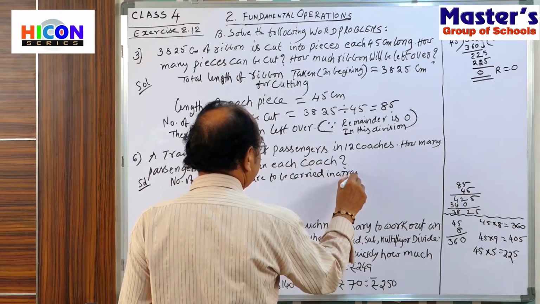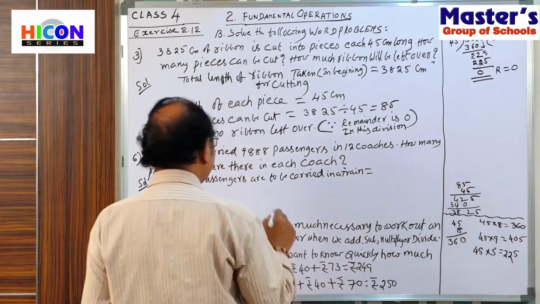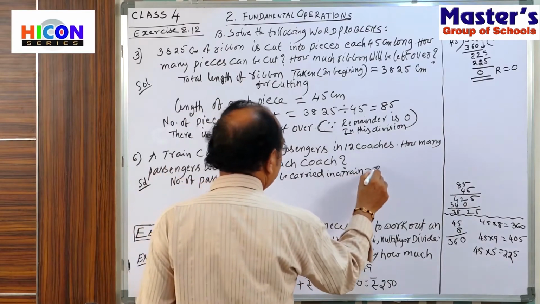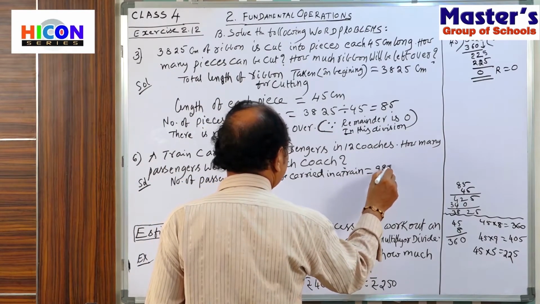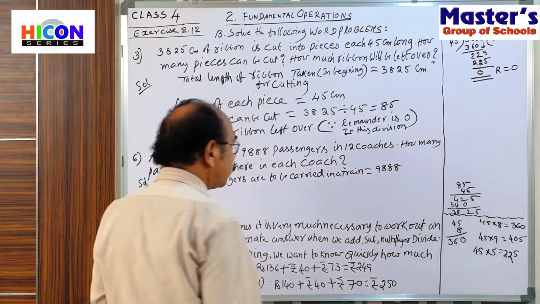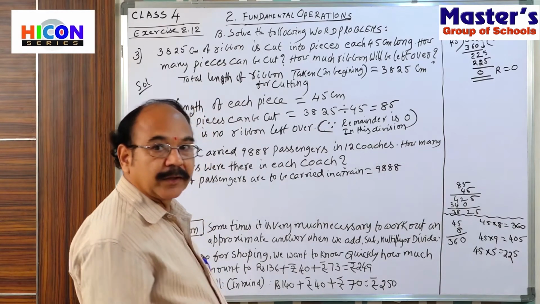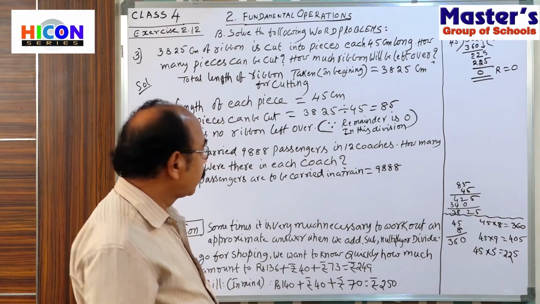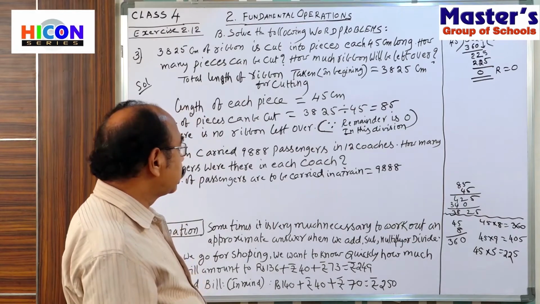How many passengers are to be carried in a train? 9,888. How many coaches? In how many coaches do they have to be adjusted?